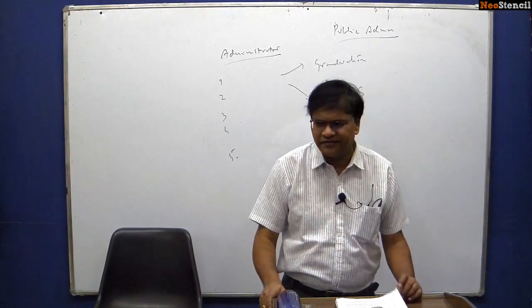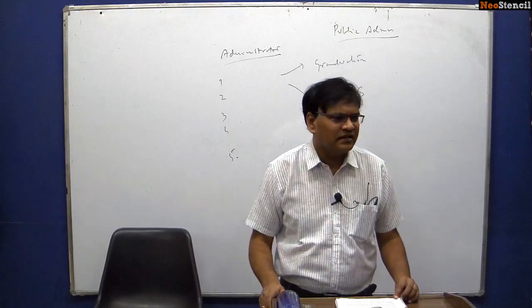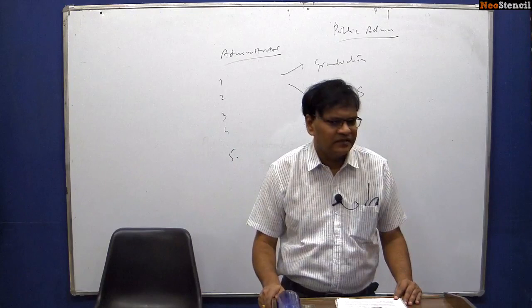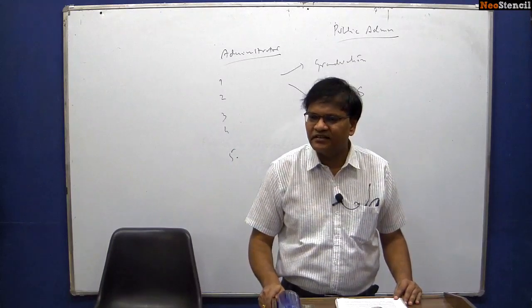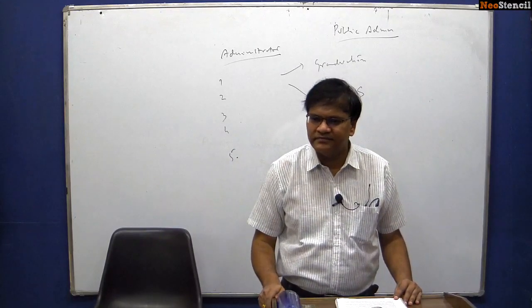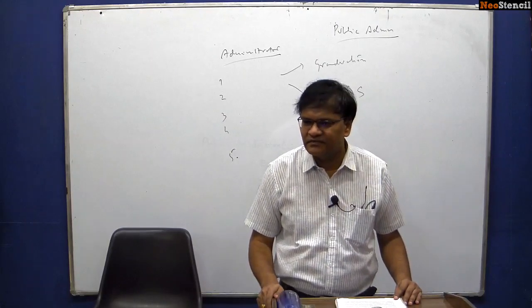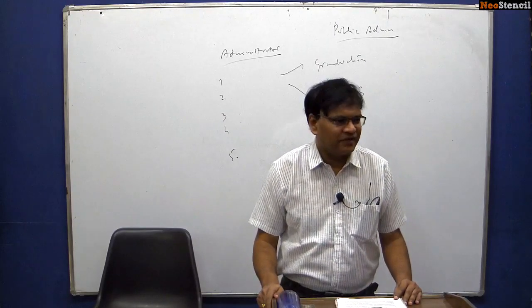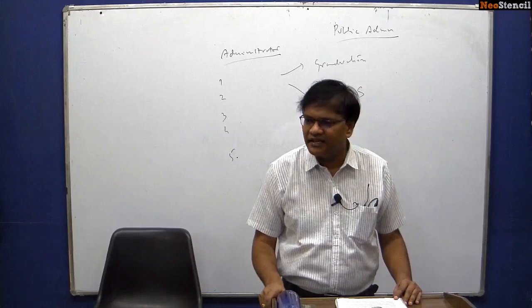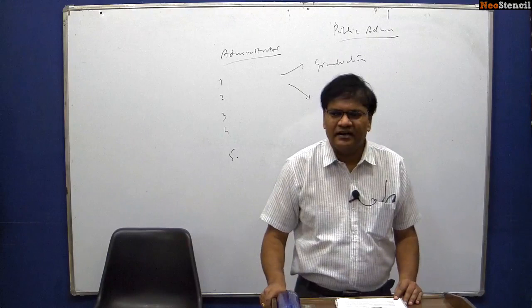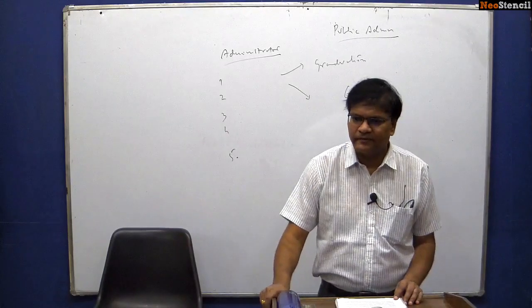What does this theory say? If you want to maximize the efficiency of your organizations, you must take decisions in a rational manner. Very simple thing, rational decision making theory, because everything depends on the decisions you have taken. At the end of the day, you have to take the right kind of decisions.